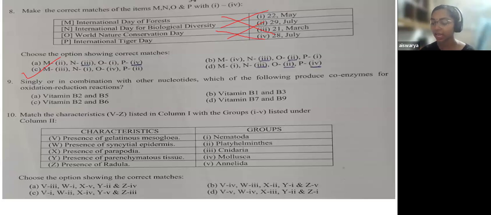So the question is that in redox reactions, which of the following vitamins act as coenzymes? Here, vitamin B2 and vitamin B1 are the major vitamins that act as coenzymes in oxidation reduction reactions. But they are not given as a combination in your options. So here the answer is actually option B, vitamin B1 and B3.